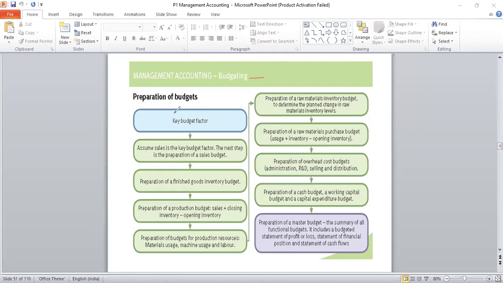The key budget factors are identified. What are the things for which the budgets are to be prepared, the key budget factors are identified. So how does it happen? I'll just put you to a Word file, and then we'll look into how things take place, and then make a note of it also.